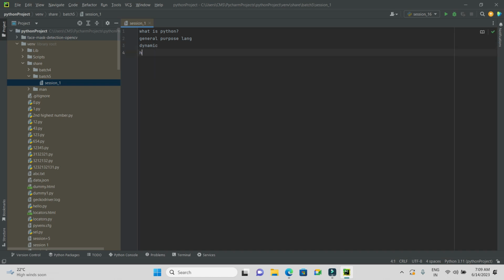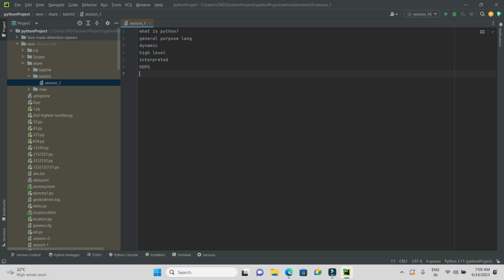Not only dynamic, but it is also a high level language, and it is an interpreted programming language. It even supports object oriented OOPS concepts.